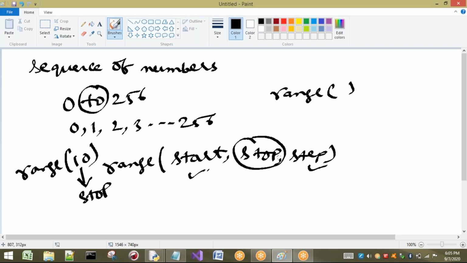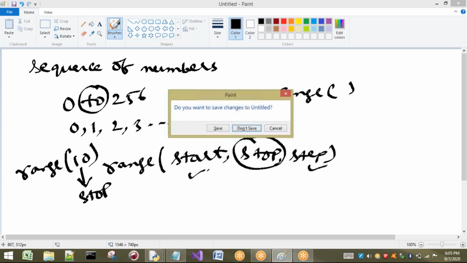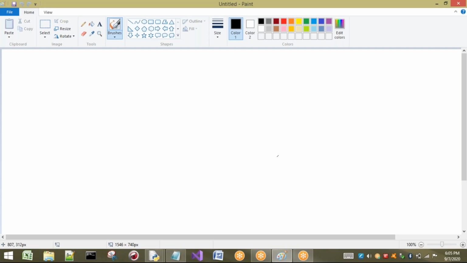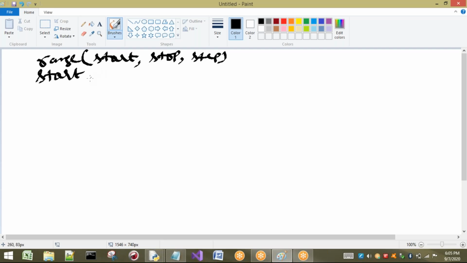Now let us see in detail about these three arguments one by one. Range has three parameters: start, stop, and step. The start argument is the starting number of the sequence, since range gives you a sequence of values.